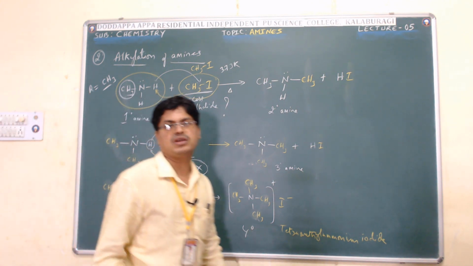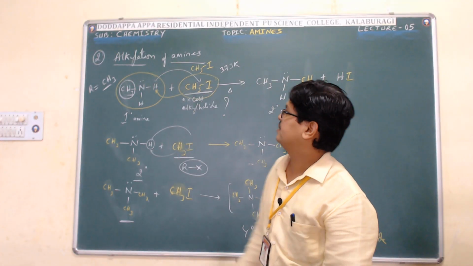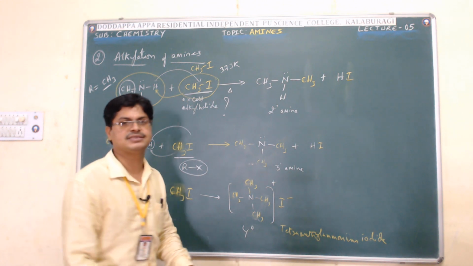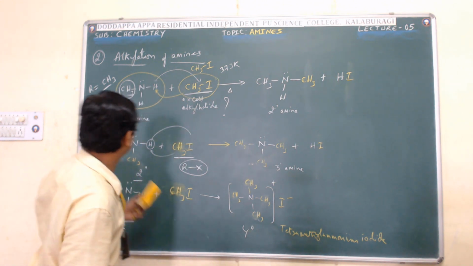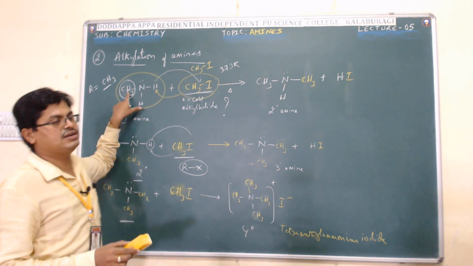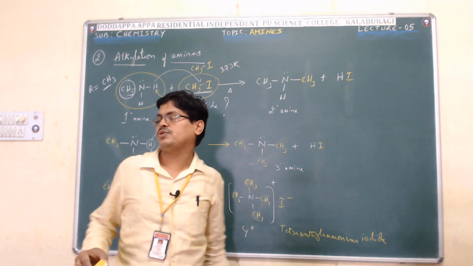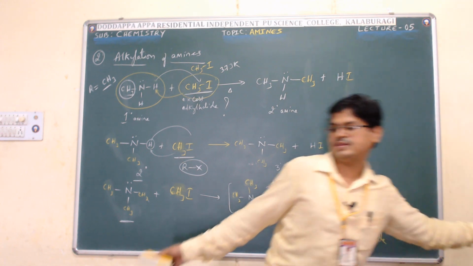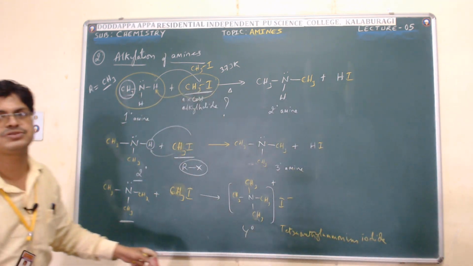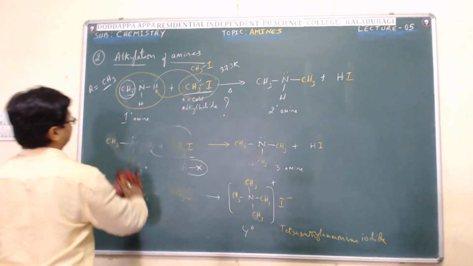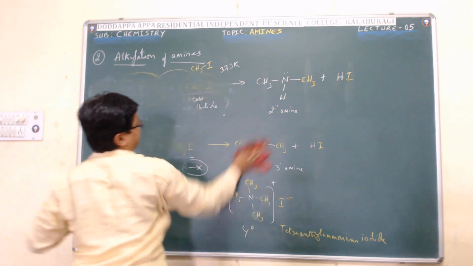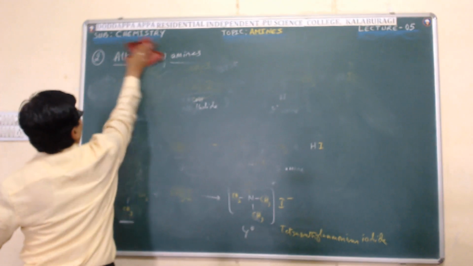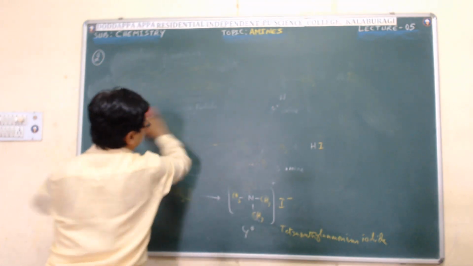Students, this is the second property, alkylation of amines. In place of the methyl group, you can even take an aryl group, like the C6H5 phenyl group. So that's all about the second property. Next, let me focus on the third property, acylation of amines.